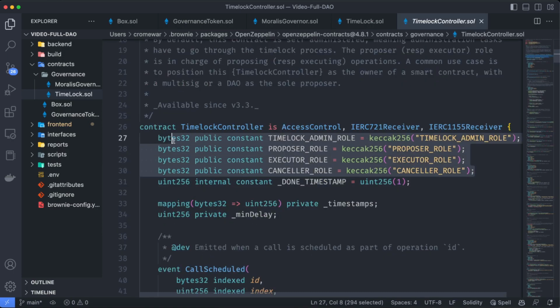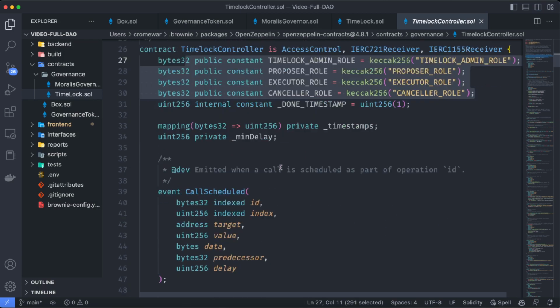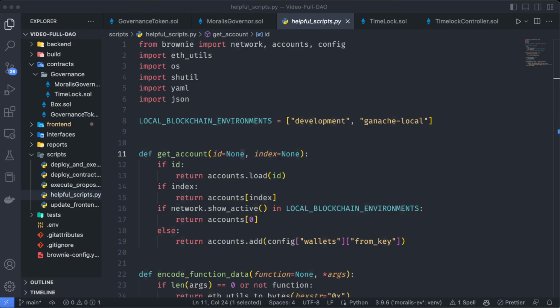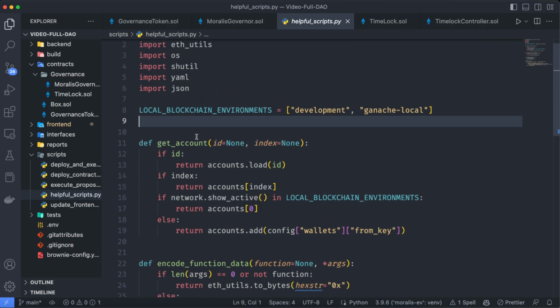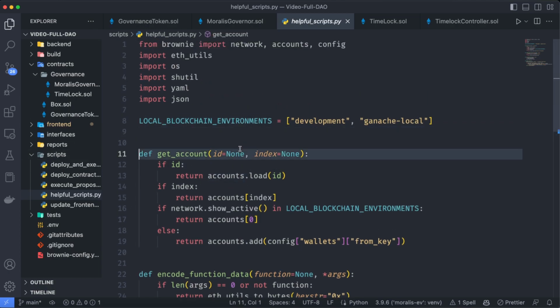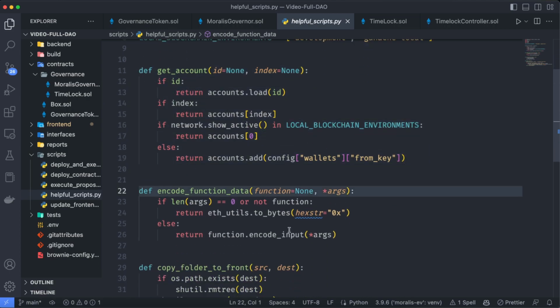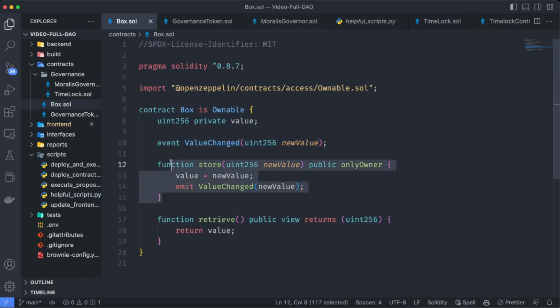And by the way, if you want to know how the roles work, we have an admin role, proposer role, executor role, and canceller role. These roles are really important because we are going to set up these roles when deploying the smart contract. And as we already have these contracts, let's deploy them, shall we? For deploying this contract, I already have some utility scripts you are going to find on the template, such as these helpful scripts, a Python script, with which we are going to have a way to just get information of the account and encode the function data. This is the function we are going to use to encode the function we want to execute on the governed contract. In this case, we know that it's going to be this store function.